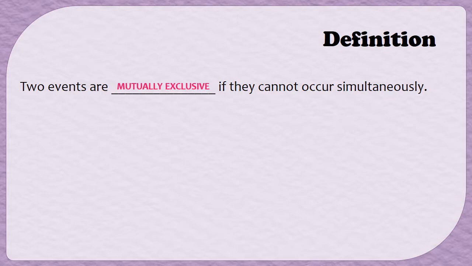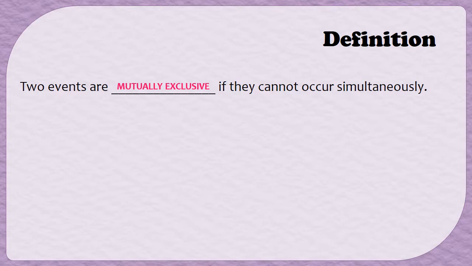So, for example, suppose I want to draw a card from a deck of cards. Is it possible for me to draw a card that is both hearts and a black card? No, because all cards that have hearts on them are red cards. So drawing a card that has hearts on it and drawing a card that is black are mutually exclusive events. They can't happen at the same time.